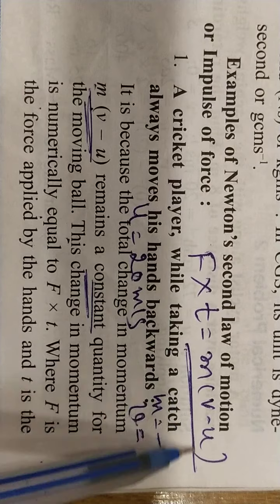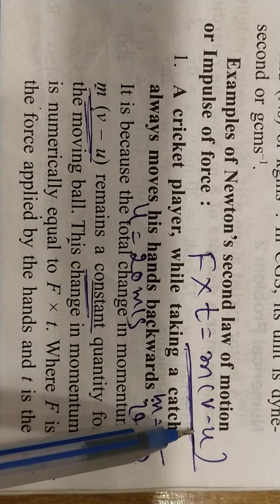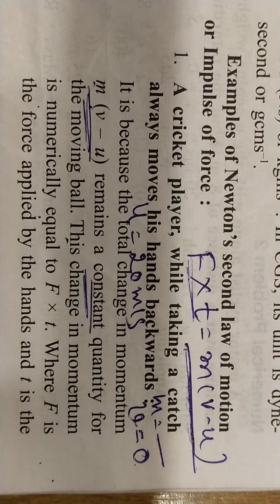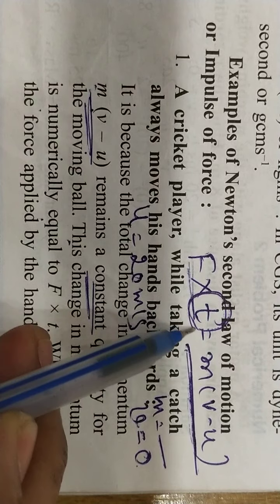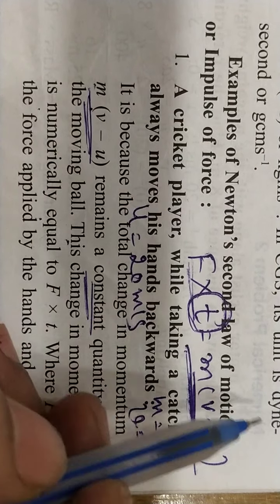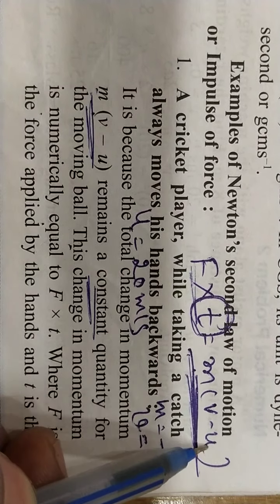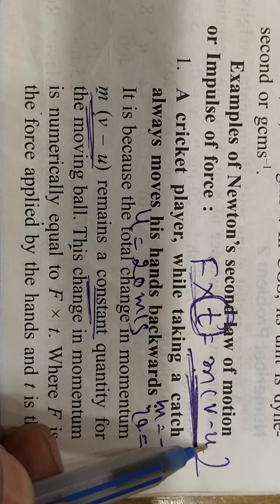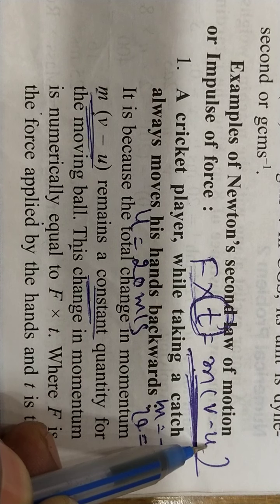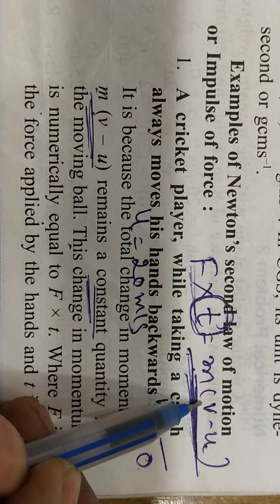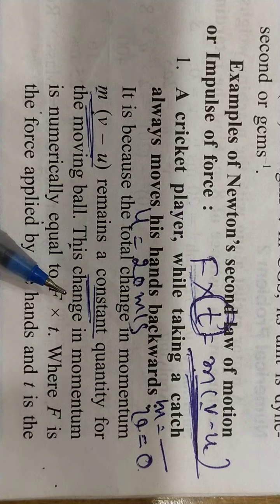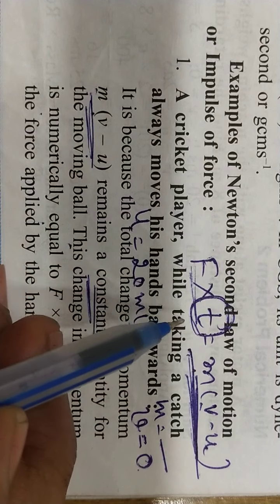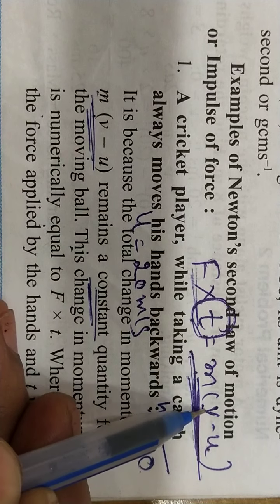So this is numerically constant, but when the player catches the ball and increases the time, this side is fixed: mass, initially whatever the velocity with which the ball is coming, and finally it's zero. Okay, but when the player draws his hand back, it takes more time to stop the ball.